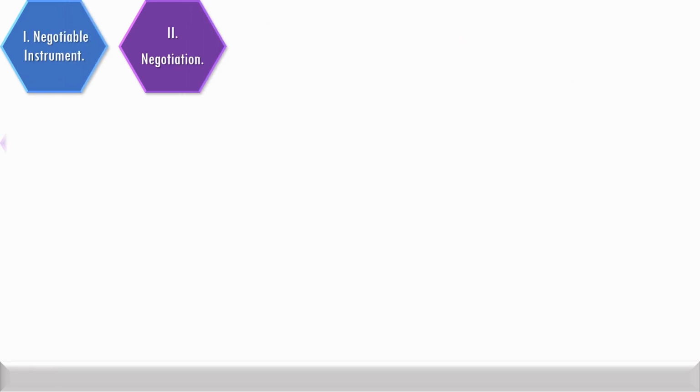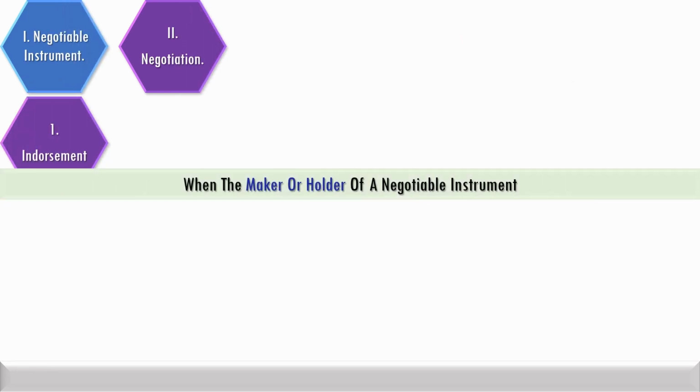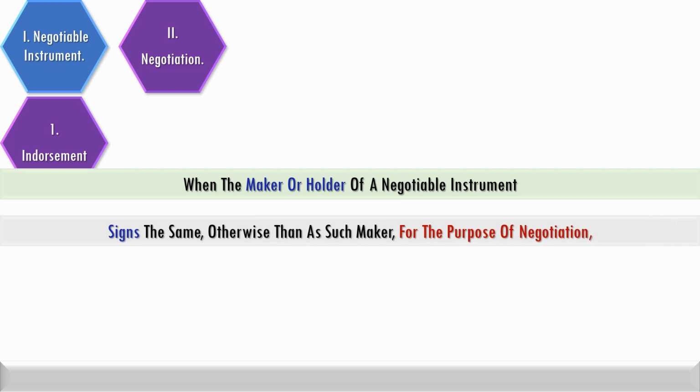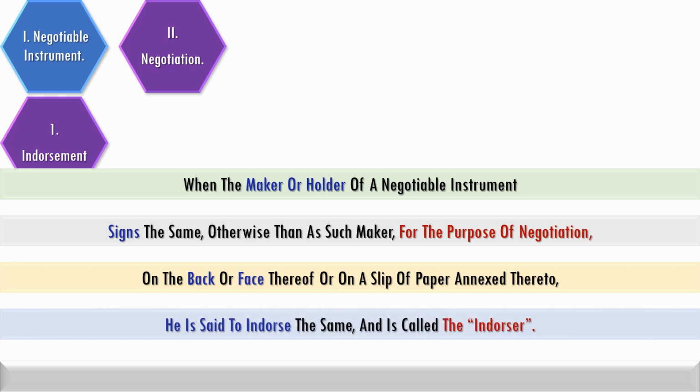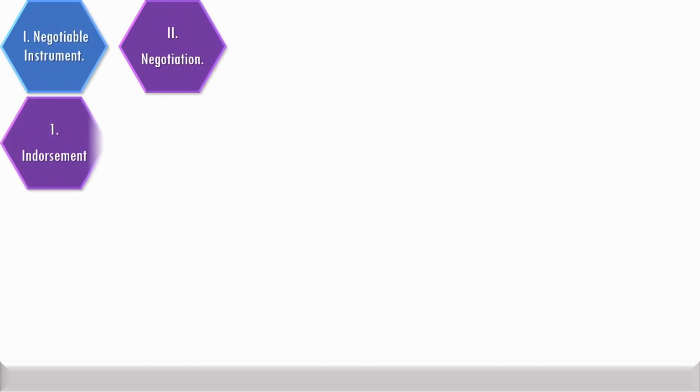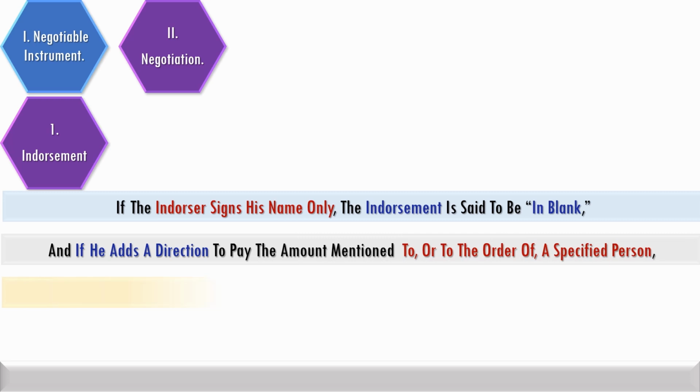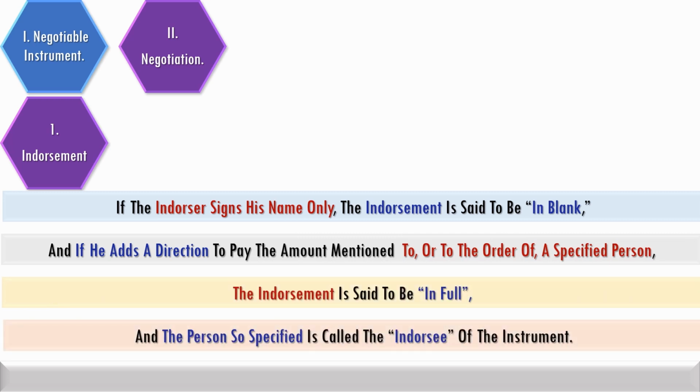When the maker or holder of a negotiable instrument signs on the back or face of the instrument for the purpose of negotiation, he is said to endorse the instrument and is called the endorser. When the endorser adds a direction to pay the amount to or to the order of a specified person, the endorsement is said to be in full and the person so specified is called the endorsee. If the endorser doesn't indicate the specified person's name, the endorsement is said to be in blank.